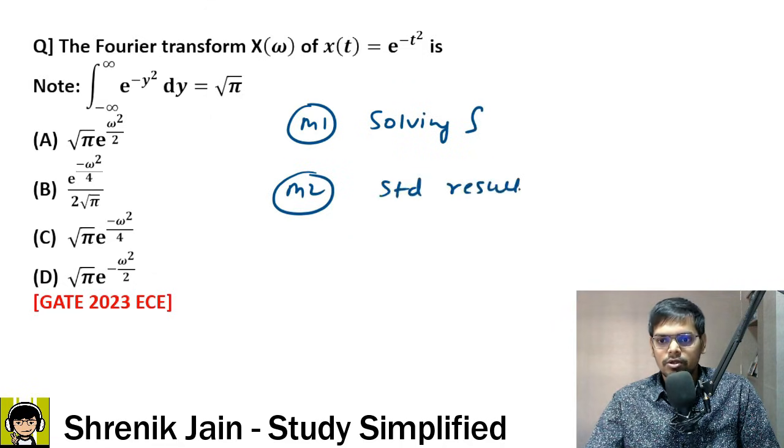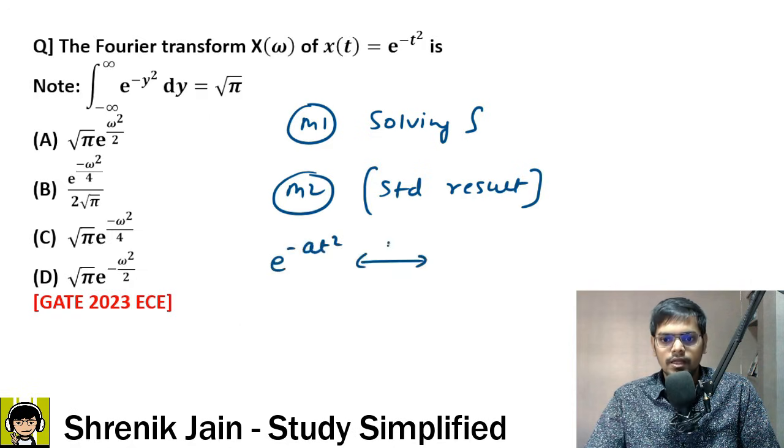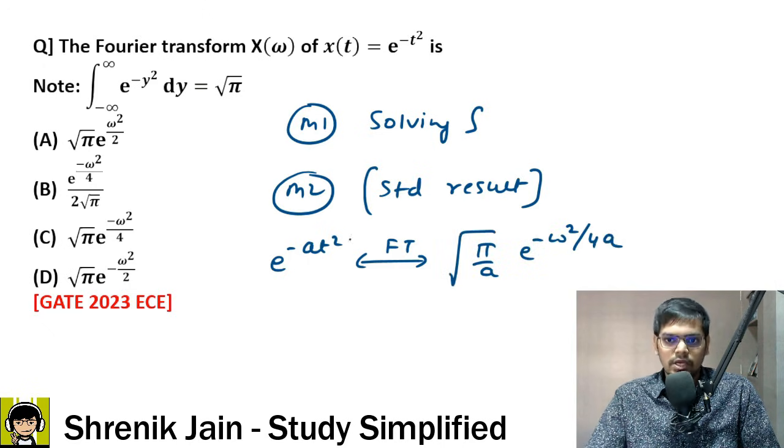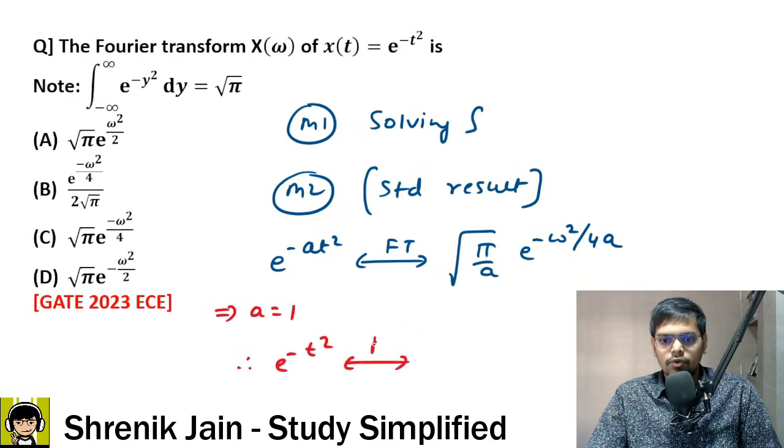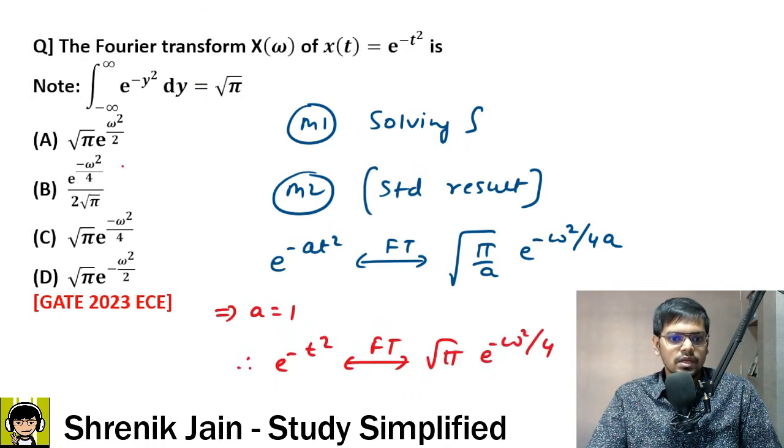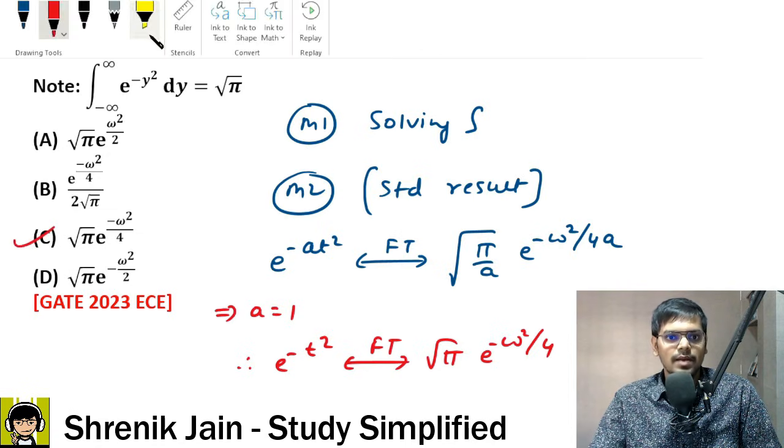If you know the standard results, which is if you have e to the power minus a t square, then the Fourier transform of that is root pi by a, then e to the power minus omega square by 4a. If you check it carefully, sir, here in the question the value of a is 1. So if I substitute a is 1, I will get the final answer. Therefore e to the power minus t square has the Fourier transform root pi e to the power minus omega square by 4, which you can see is there in the options, so that option is absolutely correct.